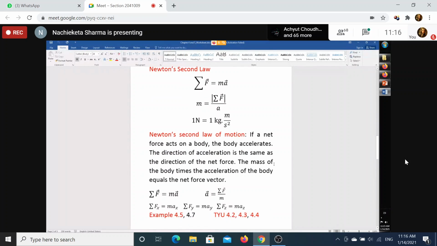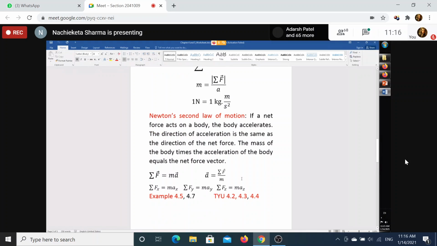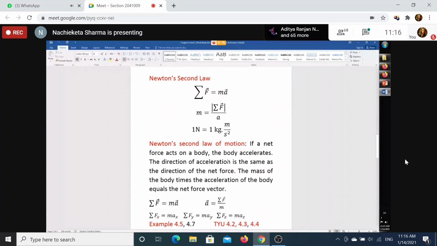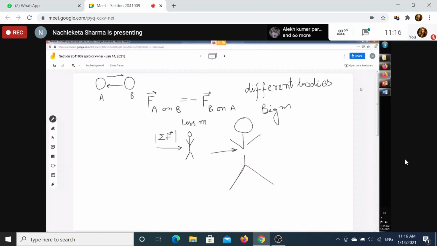And this Newton's second law of motion, because it is a vector equation, it has three parts. Sum of Fx is equal to max, sum of Fy is equal to may, and sum of Fz is equal to maz. That is how, once I write this vector equation, I am writing these three equations. Is it clear to you? Yes, sir. Okay. So this is how we have taken Newton's second law, third law, all the laws.